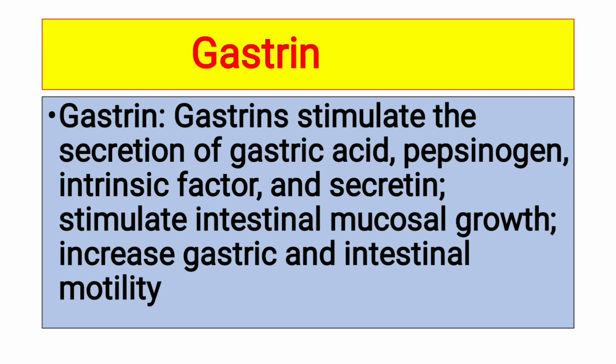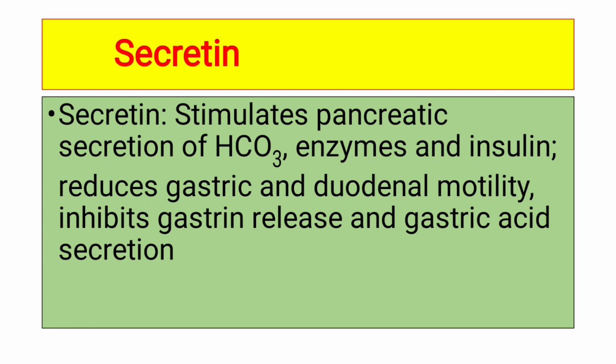And we have another hormone that is an antagonist to gastrin, meaning opposite to gastrin, that is secretin. Secretin stimulates pancreatic secretion of bicarbonate, enzymes and insulin, and reduces gastric and duodenal motility. Gastrin increases gastric and intestinal motility, but secretin reduces gastric and duodenal motility, and inhibits gastrin release and gastric acid secretion.